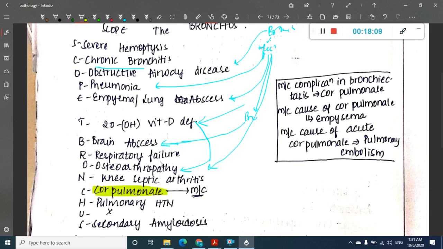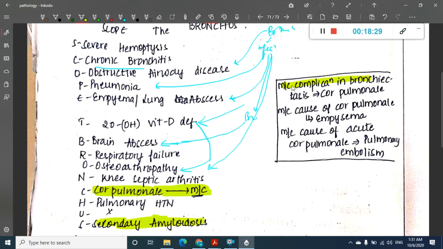So this is right heart failure. Having right heart failure due to pulmonary causes is called cor pulmonale. Cor pulmonale is common in bronchiectasis. It also occurs in chronic bronchitis. Obviously there is pulmonary hypertension, and secondary amyloidosis can also occur.